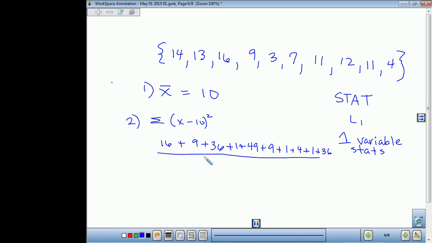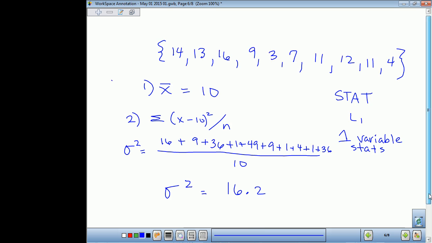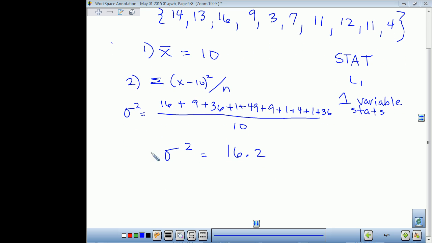So we add up all of those, and then we divide by n. And how many pieces of data were there? 10. So we divide by 10. Okay, so what do we get for this? 16 plus 9 plus 36, we get 162 divided by 10, which is 16.2. So that gives me the variance. The variance is 16.2. Now the standard deviation is the square root of the variance. So the standard deviation is approximately 4.02.